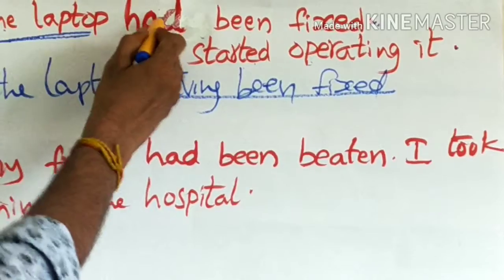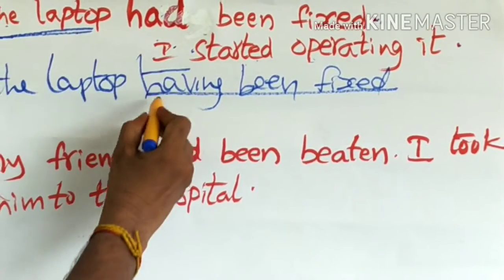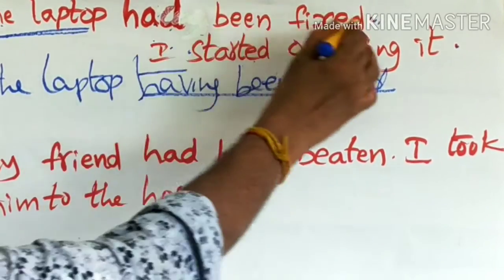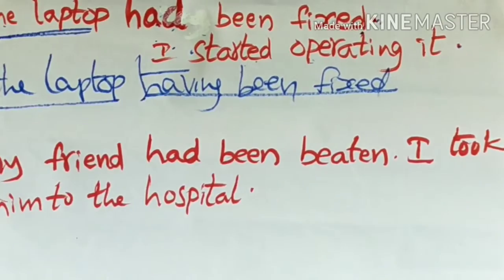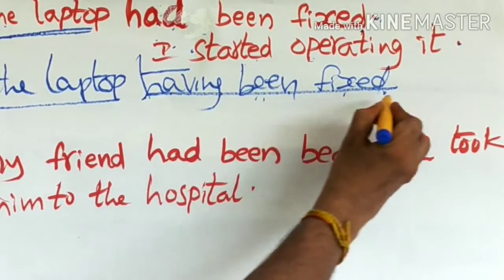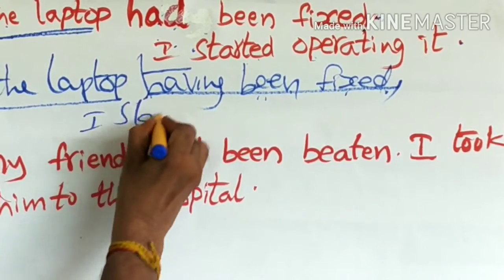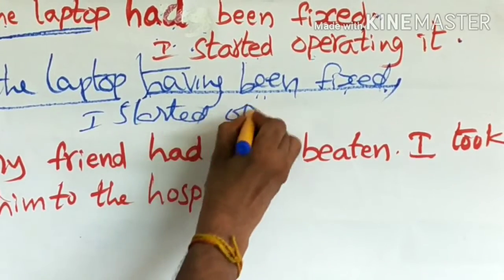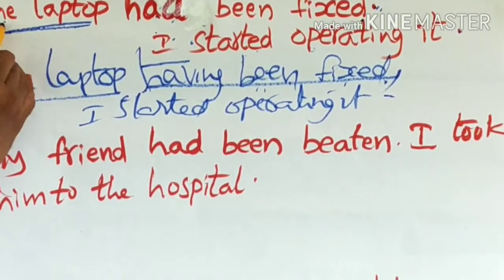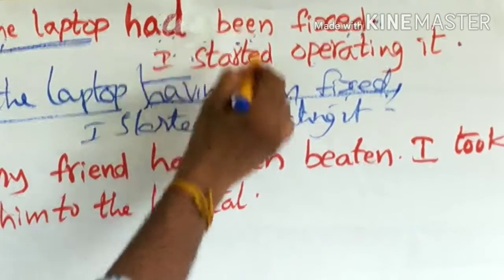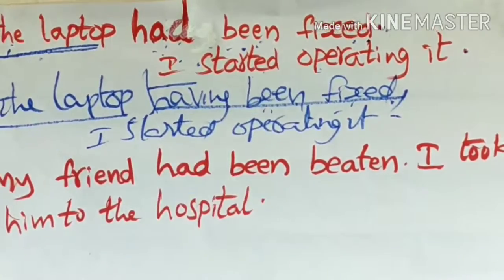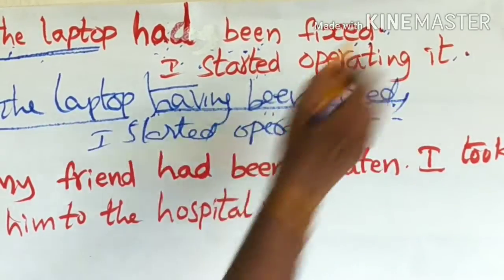Since subjects are different and it is in passive mode, the subject should be sustained. Having been plus verb 3 is used. The laptop having been fixed, comma, I started operating it. The second sentence is used as it is. The laptop having been fixed, comma, I started operating it.